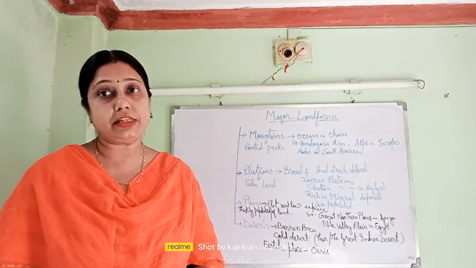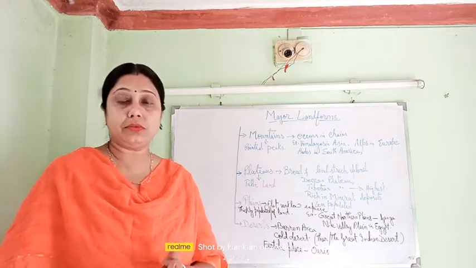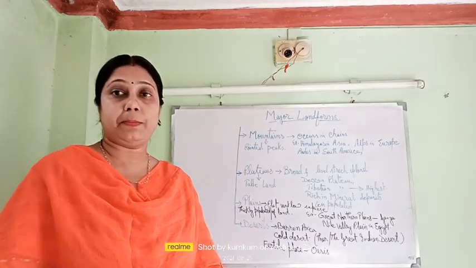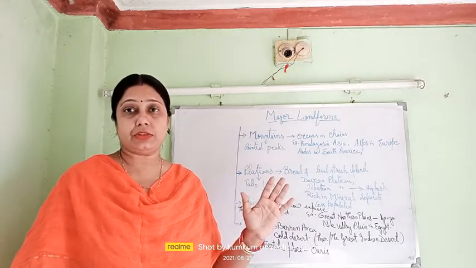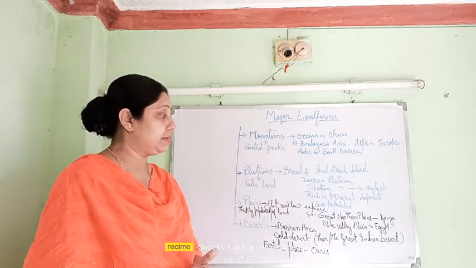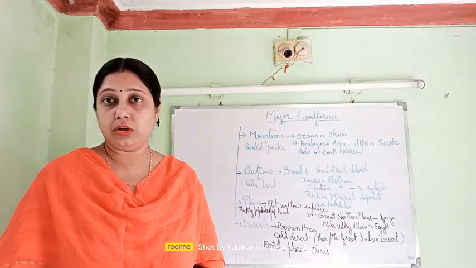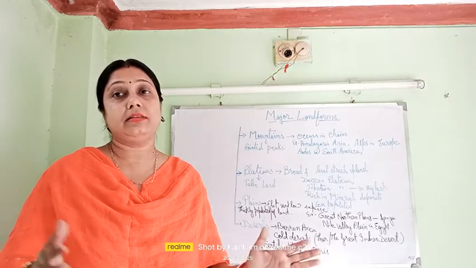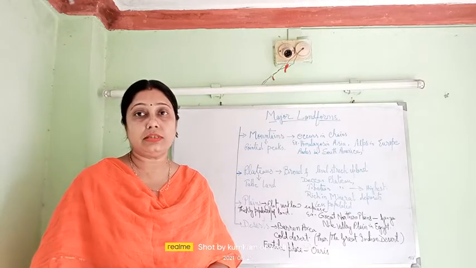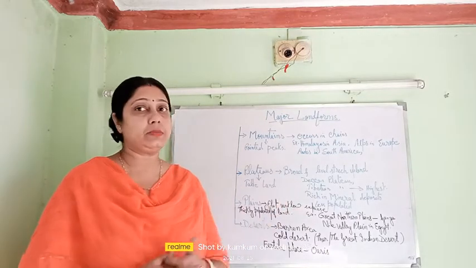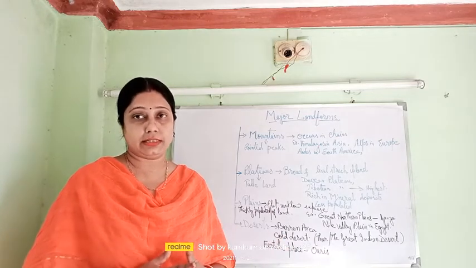Some examples of plateaus are the Tibetan Plateau, which is the highest in the world. Deccan Plateau, in our southern India we will find the Deccan Plateau. These areas are very rich in mineral deposits. But as I told, the transport system is not so good, so rivers and the transport system and whatever requirements for our daily life are not so easily available in these places, so they are not highly populated. They are less populated areas.